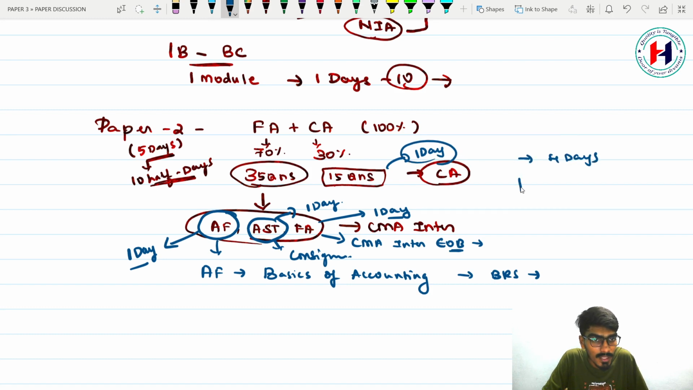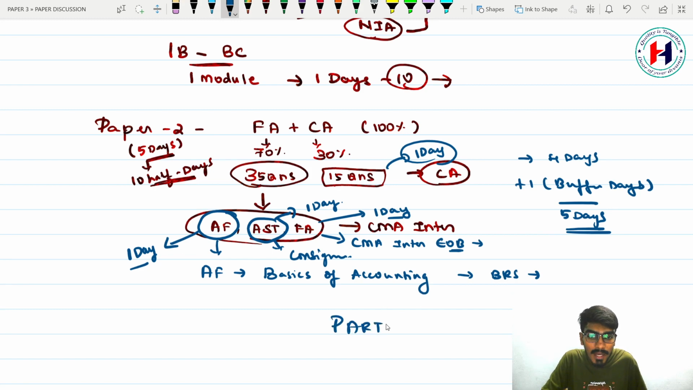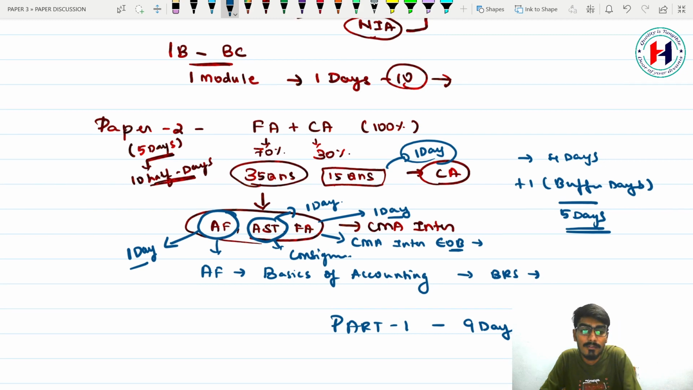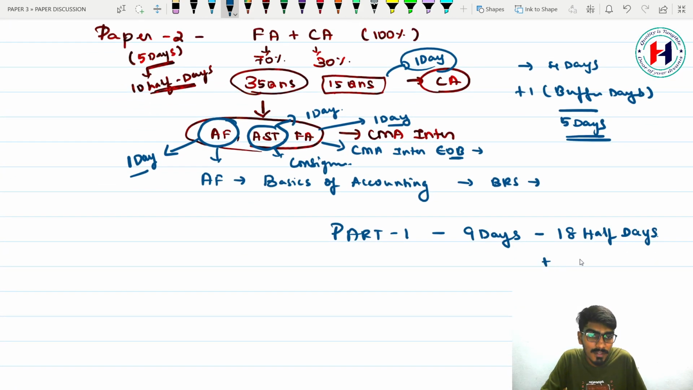We will keep plus 1 day as a buffer day. Suppose you feel any backlogs or need to give any extra time, you can give it and complete within the 5 days' time period. So put together, our part 1 will take 9 days, or else 18 half days. Plus we will keep 2 half days, that is 1 full day, to test yourself.